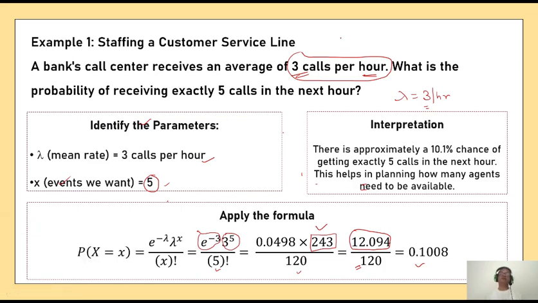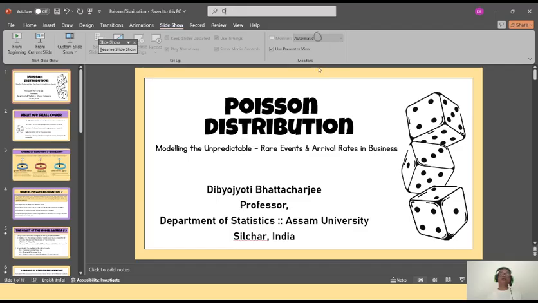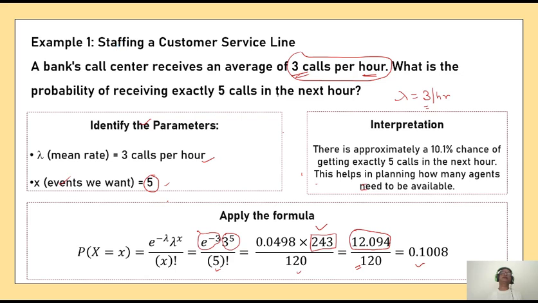Not necessary, the problem is over, but in interpretation, percentages are relatively easy. So you have the probability 0.1008 multiplied by 100, which gives you 10.08. Approximately, it's 10.1.